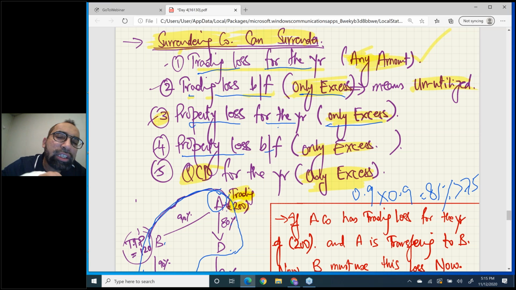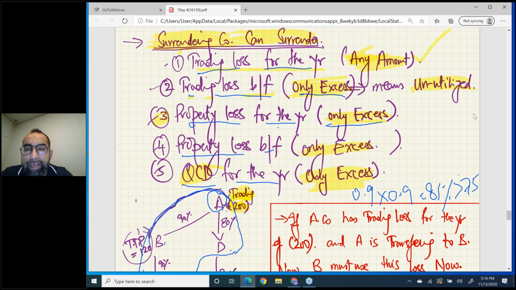Property loss brought forward, again, first you have to use it for yourself, and the excess amount you can transfer to your brothers. QCD for the year, only for the year. QCD can be transferred only if excess. That means first use it yourself completely, and whatever is left you can transfer to the members of the group. So don't miss these points. These points are very important. I have already sent you these points on WhatsApp. These slides are already sent to you.